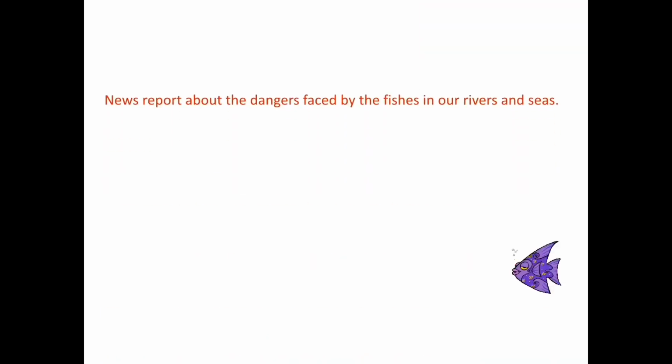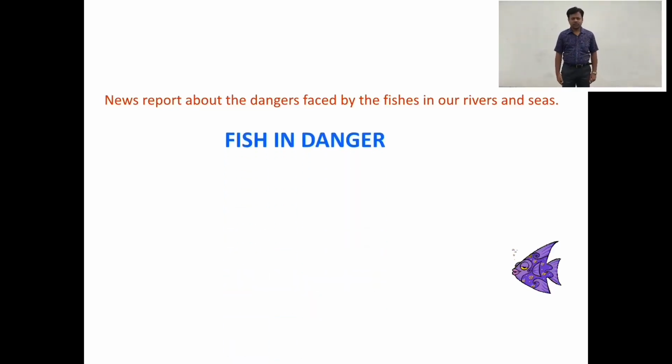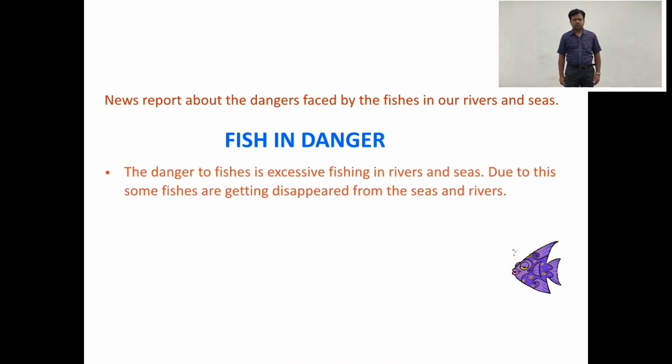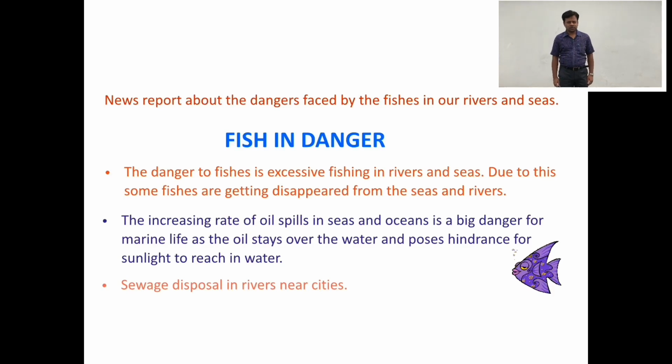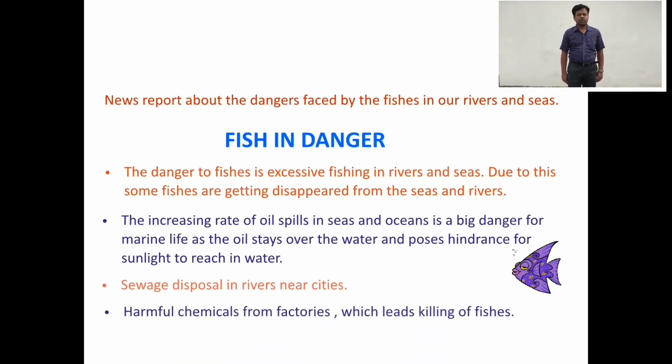News report about the dangers faced by the fishes in our rivers and seas. Fish in danger. The danger to fishes is excessive fishing in rivers and seas. Due to this, some fishes are getting disappeared from the seas and rivers. The increasing rate of oil spills in seas and oceans is a big danger for marine life, as the oil stays over the water and poses hindrance for sunlight to reach in water. Sewage disposal in rivers near cities and harmful chemicals from factories lead to killing of fishes.